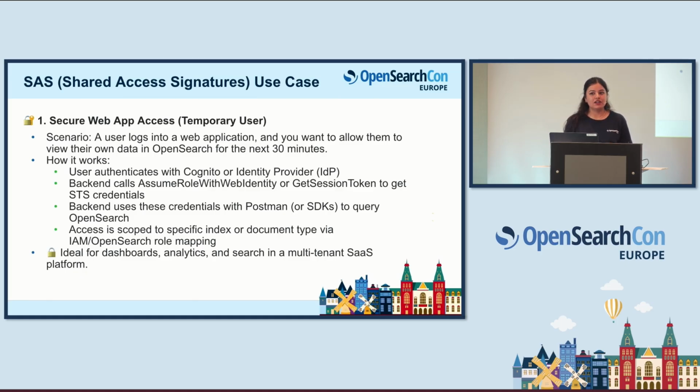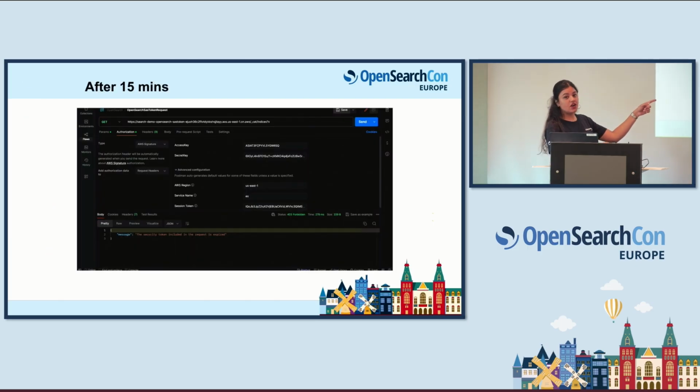Let's consider you want it for 30 minutes. Let's consider you want it for 15 minutes, right? So you would create a temporary IAM user, and you would set the duration as 30 minutes, 60 minutes, or 900 seconds, just like what I did, right? And these temporary credentials would be used by the user only till 30 minutes, and that's the secure part. After 30 minutes, the tokens will no longer be valid for that user. I'll walk you through how it will say that it's not valid anymore.